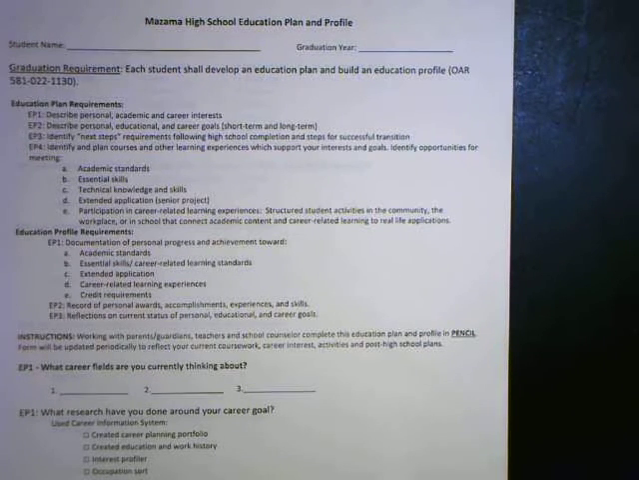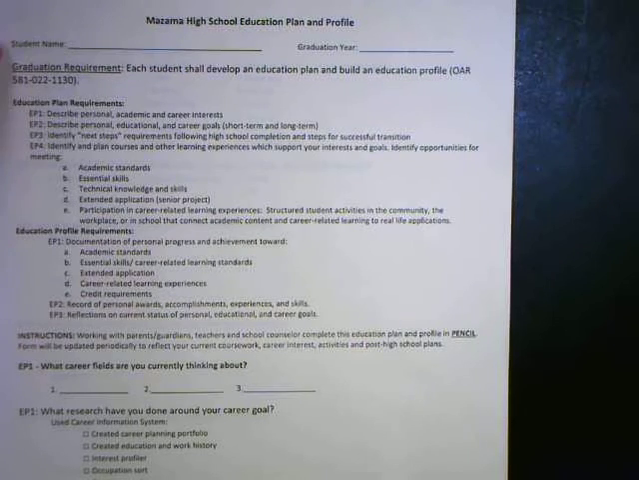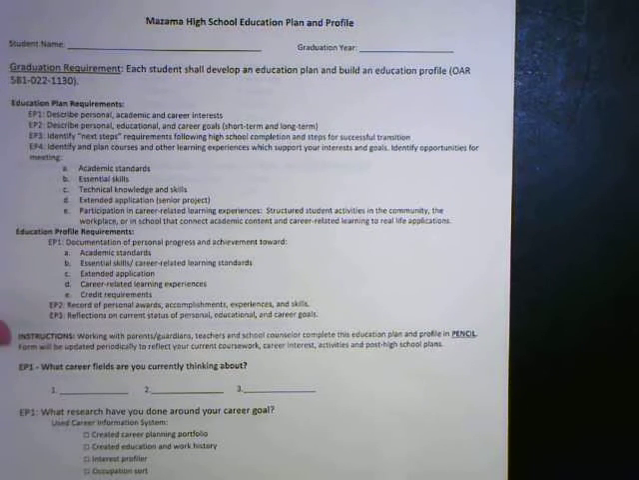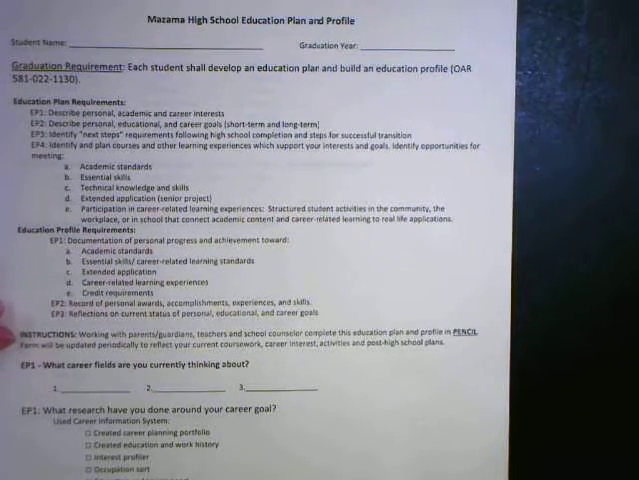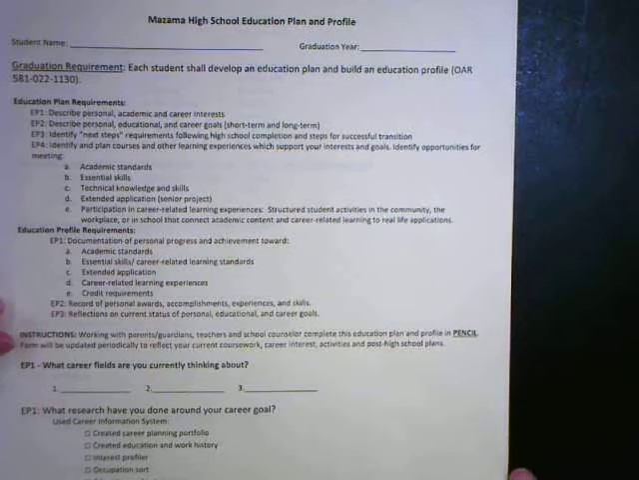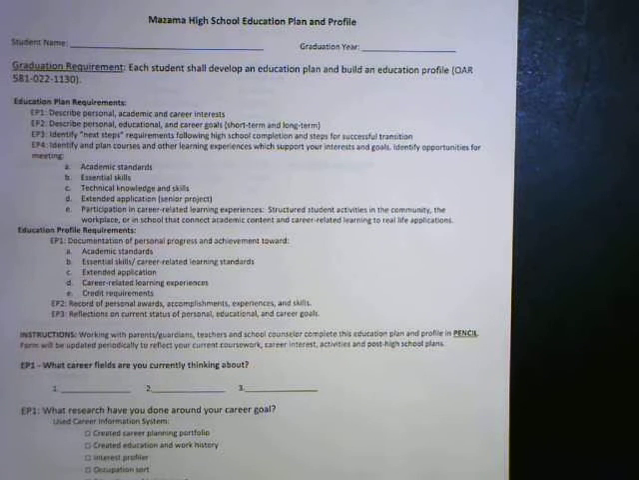You don't want to lose this and have to redo the whole thing, so make sure you have your name on there. The first half of the first page just explains the requirements for what is supposed to be in your plan and profile according to the state of Oregon. These aren't questions that you have to answer. This is just a brief overview of what you're going to see in the plan and profile.